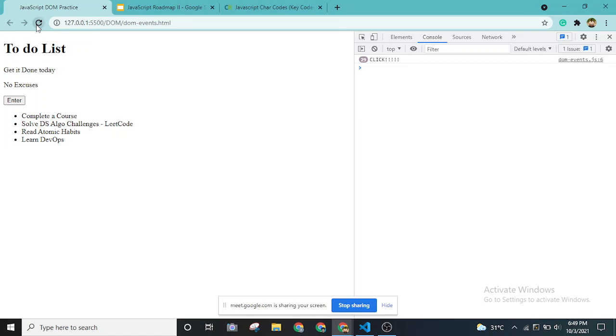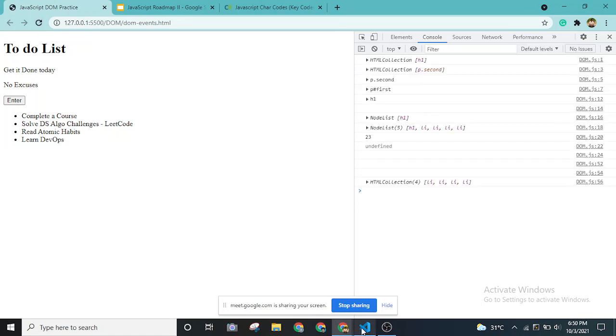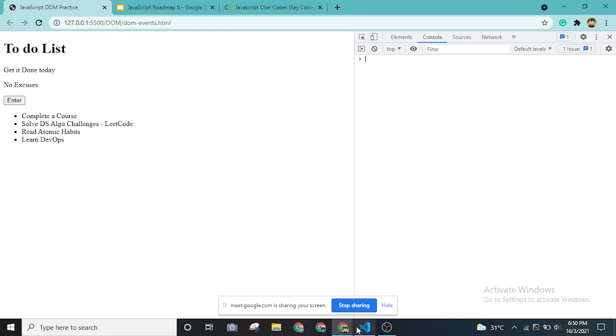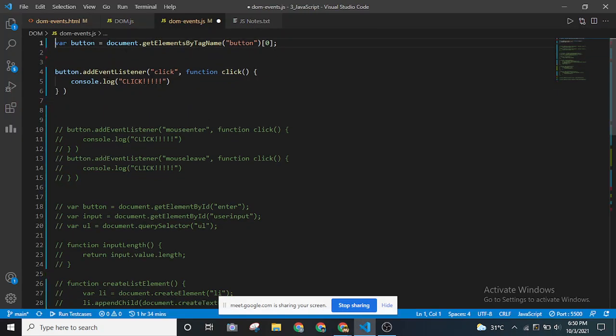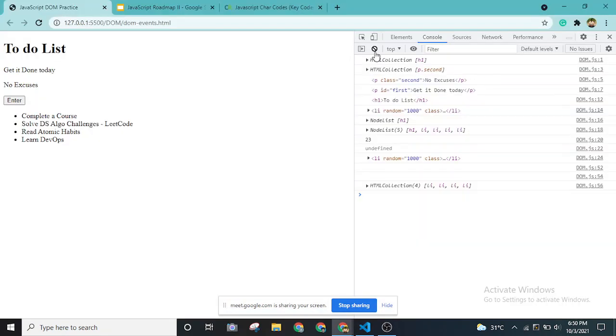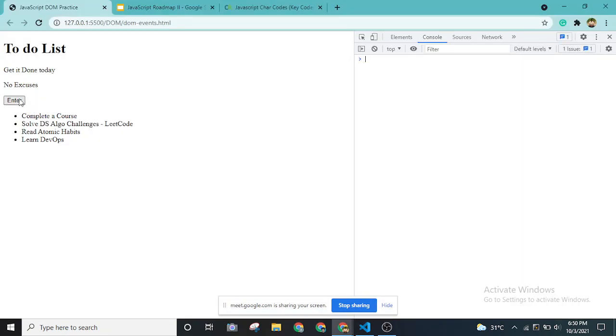So can you guys understand what I'm trying? This code till now, are you guys clear? I'm grabbing the button element using this DOM selector, and I'm adding an event listener. This is a DOM event, and whenever I click it, the console logs the output. As you can see, the number is increasing over here.